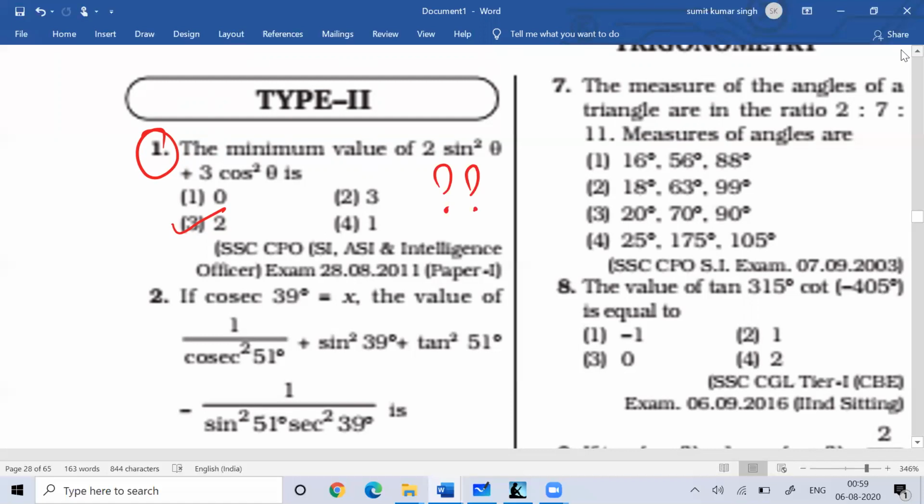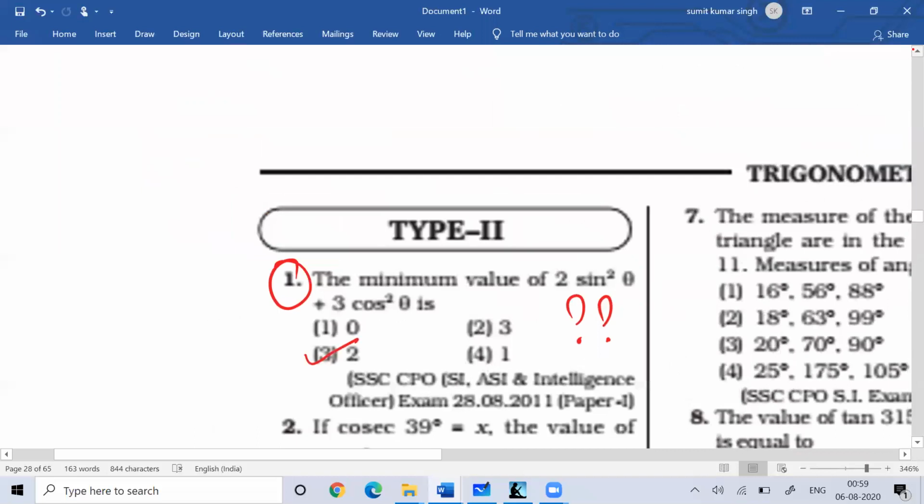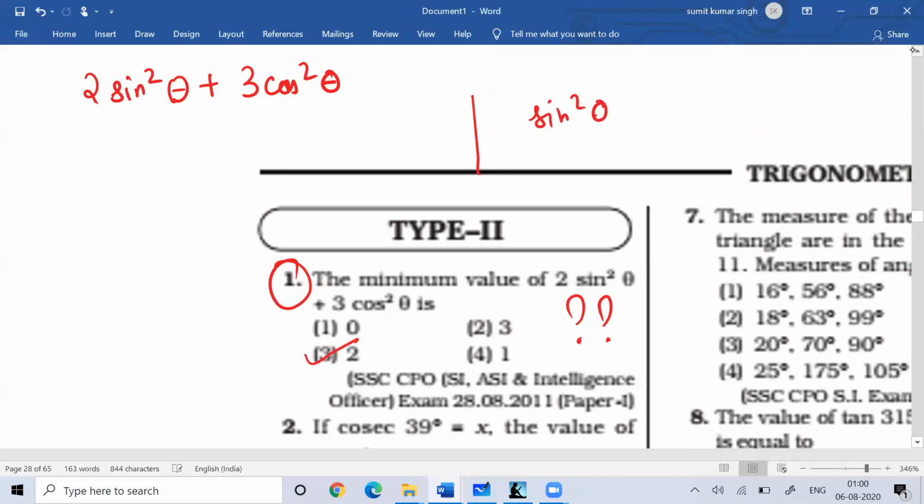So take this question number one. How will you get the value? The answer is 2 for this. So you need to understand here. If I'm asking you the minimum value of 2 sine square theta plus 3 cos square theta, you know that sine square theta plus cos square theta is equal to 1.